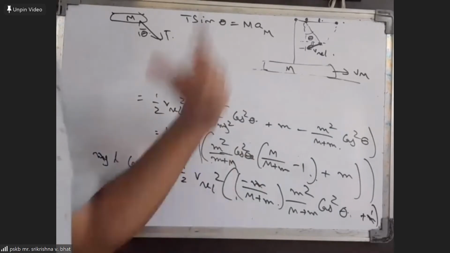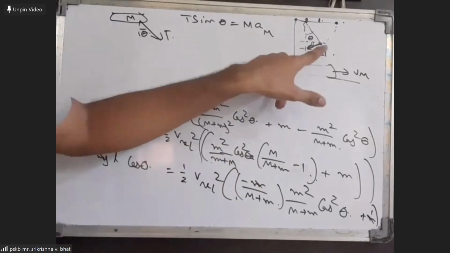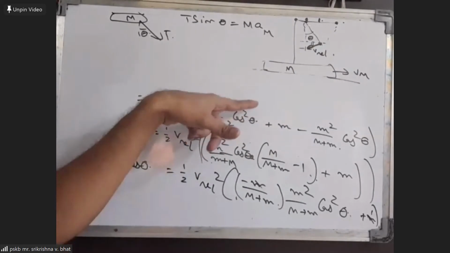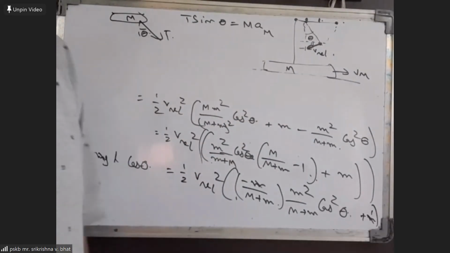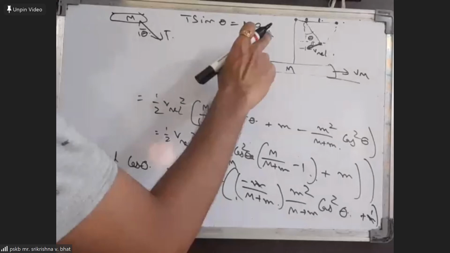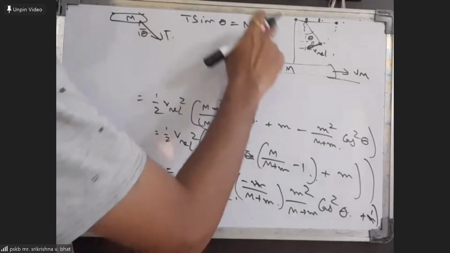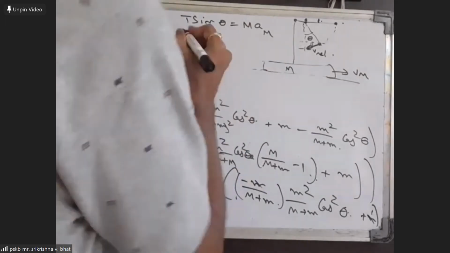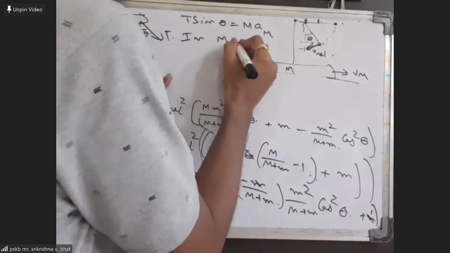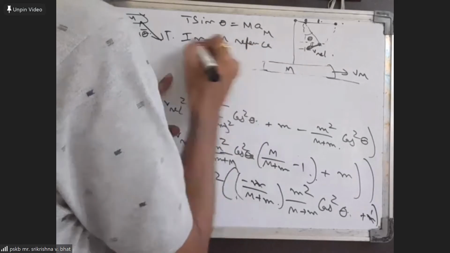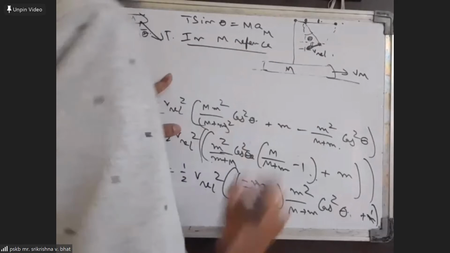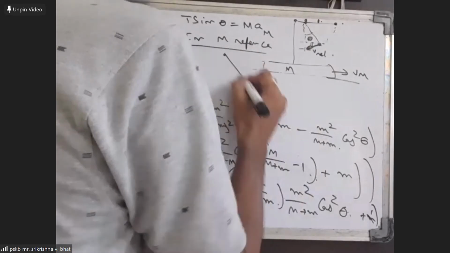Okay. So when you're going to write the force equation for the small mass in the reference frame of the bigger mass, we have to use a pseudo force also, and the pseudo force will depend on this axis, because this is the acceleration of the reference frame. Okay. So in M reference, the force equation on the small mass m will be